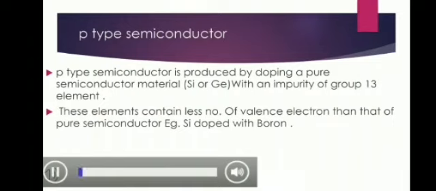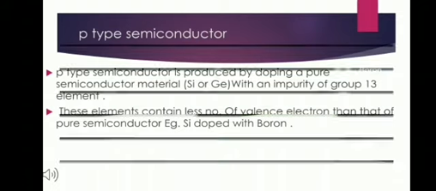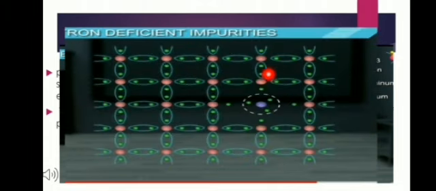A P-type semiconductor is produced by doping a pure semiconductor material like silicon or germanium with an impurity of group 13 elements. These elements contain fewer valence electrons than the pure semiconductor. Let us take an example of pure silicon doped with boron. The boron atom occupies the normal positions of some of the silicon atoms in the lattice. A boron atom has only 3 valence electrons. It does not have enough electrons to form bonds with its 4 silicon neighbors.